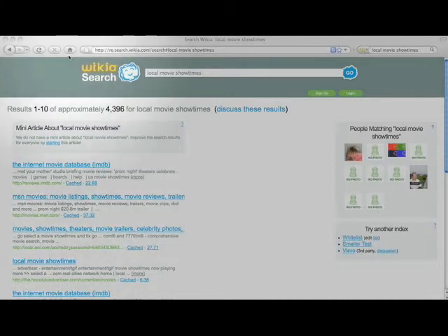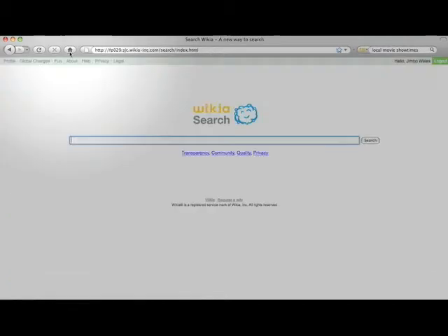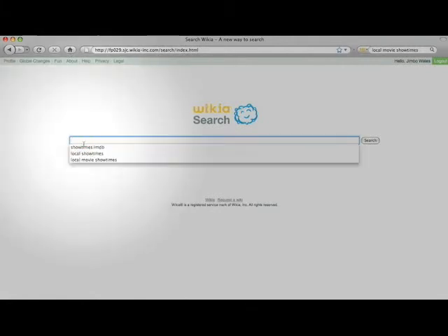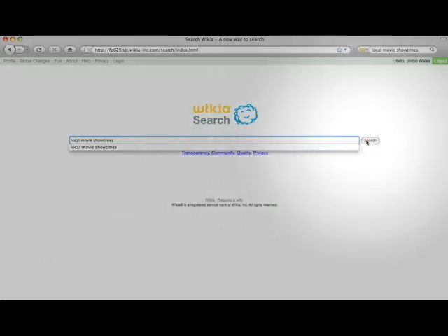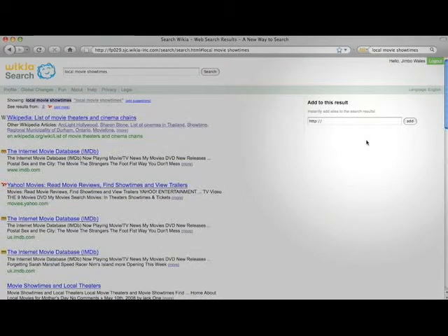So what I want to show you now is, let's take a look at the search results as they exist in the new version. Okay, so here's what we have. First article, Wikipedia list of movie theaters and cinema chains. Maybe not that great. We've got IMDb, the main page. We've got movies.yahoo, and we've got the US and UK IMDb. So these are a lot better.